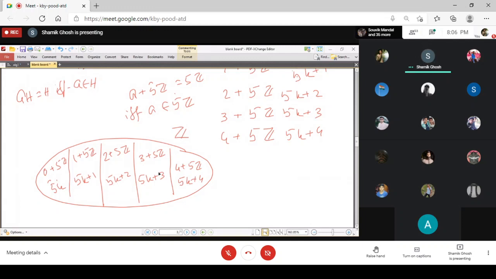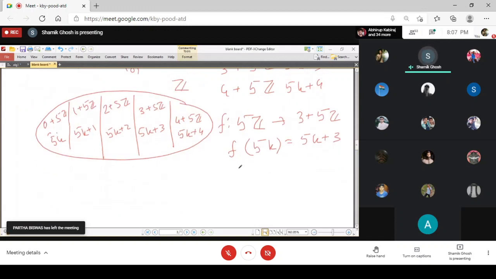elements are the same in the sense that they have a bijection with the elements of the subgroup. That is, suppose we map 5Z to, say, 3 plus 5Z. Suppose you want to define a map, and all the elements are of the form 5k. So you map 5k to 5k plus 3.